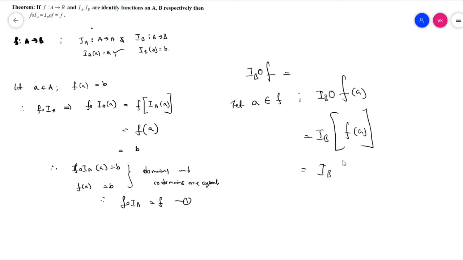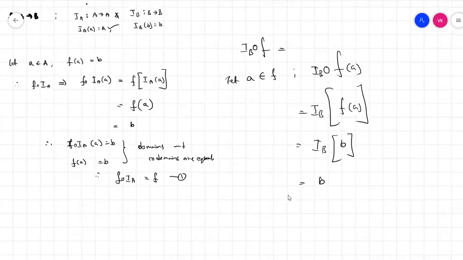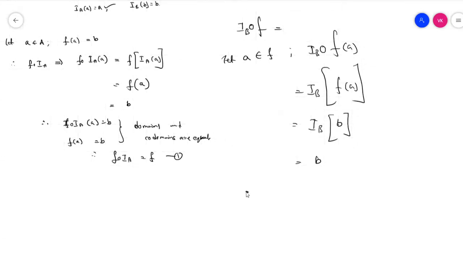Then IB of F of a is equal to IB of b, which is b. So IB circle F of a is equal to b. But we know that F of a is equal to b.